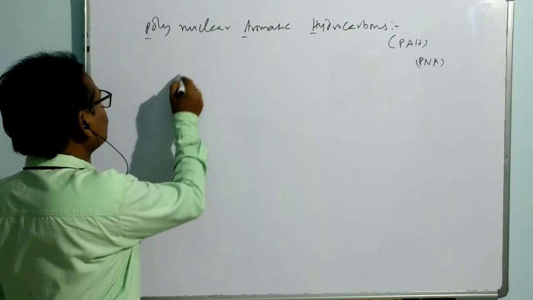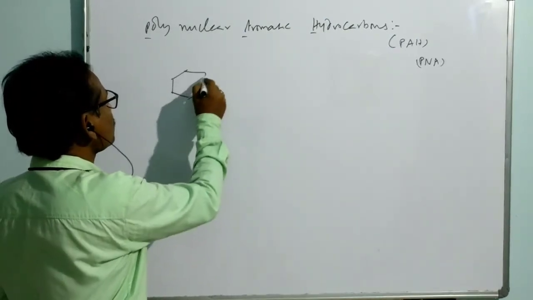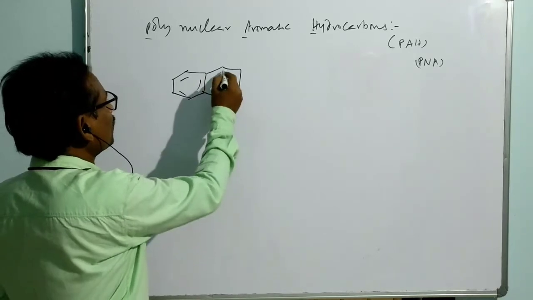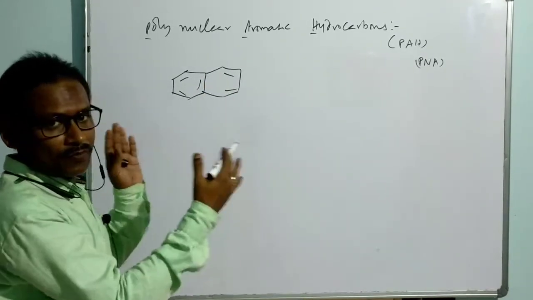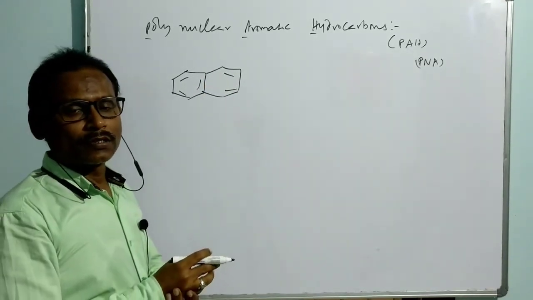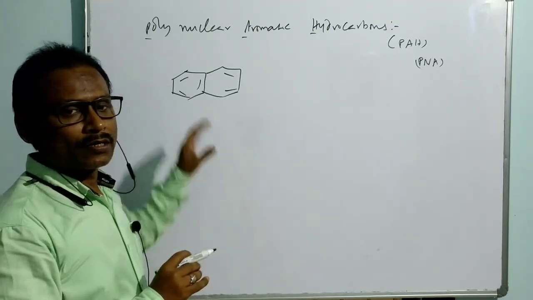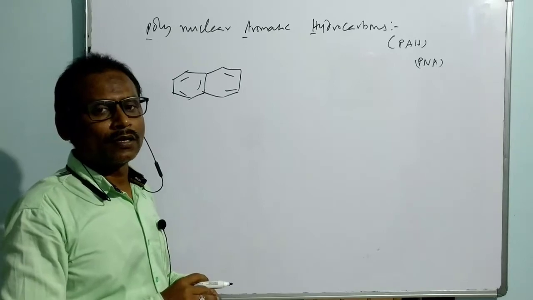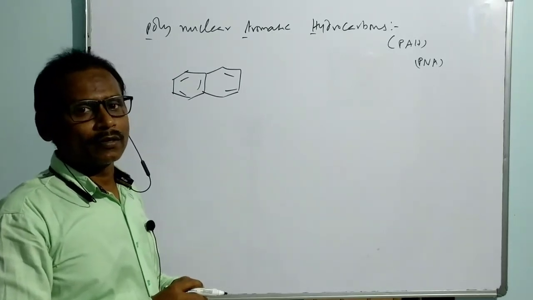For example, this is one benzene, another benzene is there. So I can say here two benzene rings are simply fused. So that's why there are two nuclei. Nucleus of one benzene, nucleus of another benzene. That means two benzenes are fused, so that's why it is called polynuclear, a binuclear benzene compound.